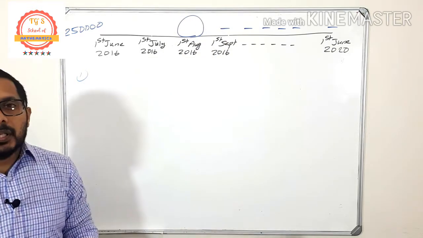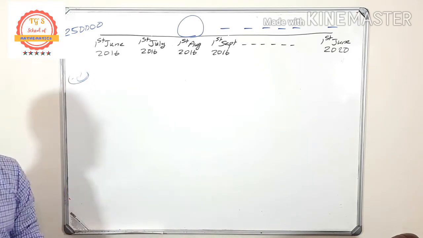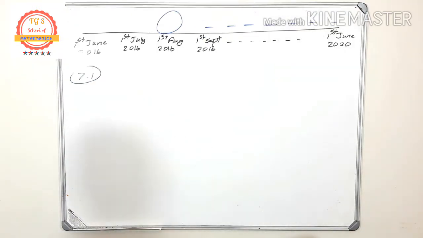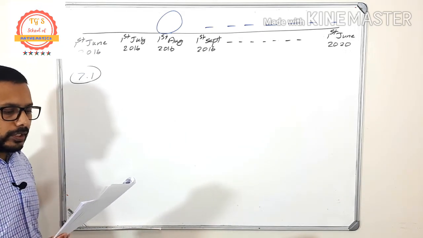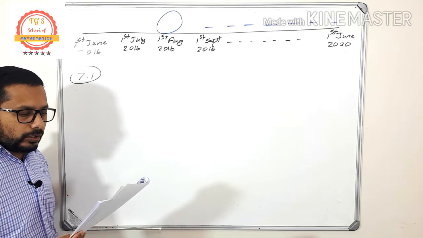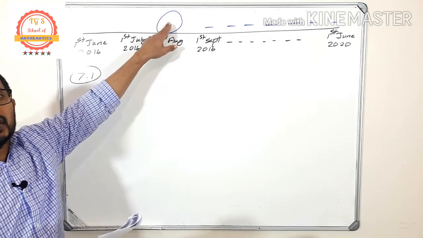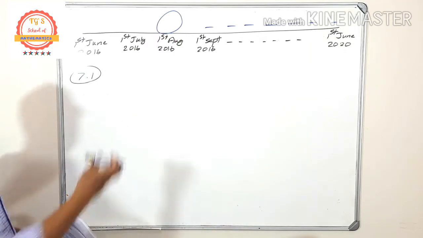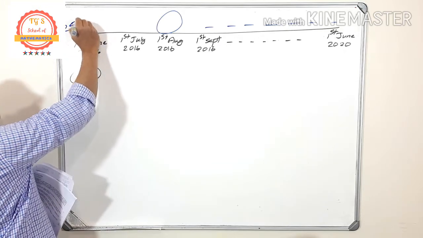This is question number 7.1. Calculate the amount Tabiso owed the bank on the 1st August 2016. So on the 1st August, how much is the amount owing? Don't forget that the amount borrowed is 250,000.